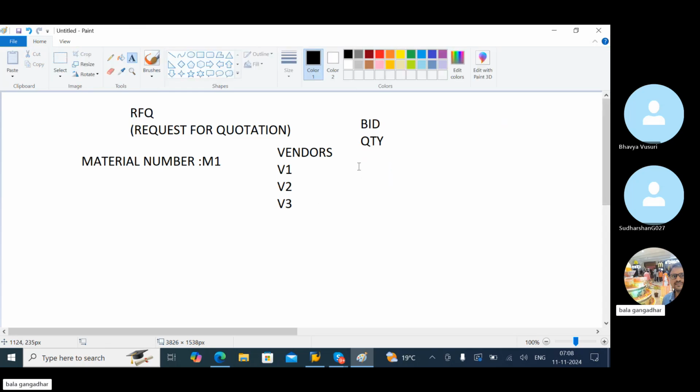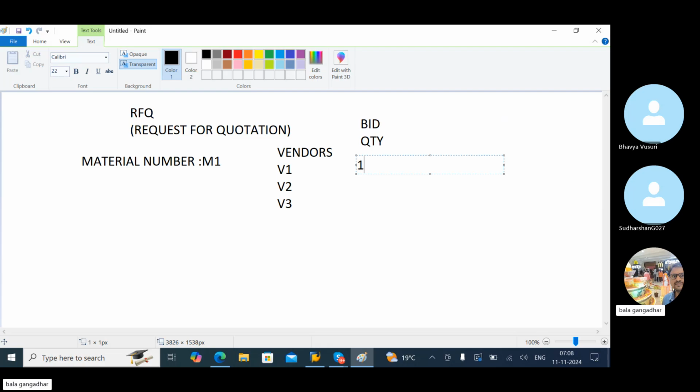V1 quantity 1000 kg, V2 also 1000 kg, V3 also 1000 kg quantity.